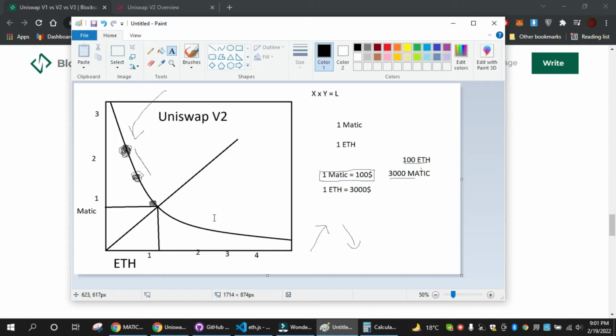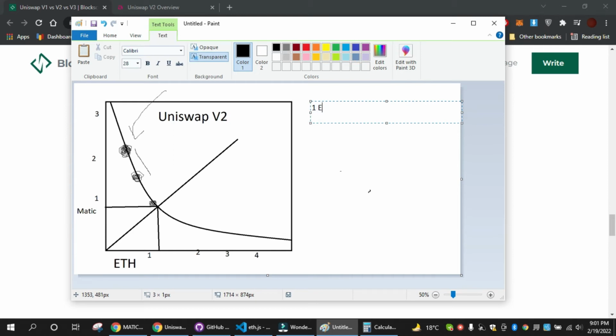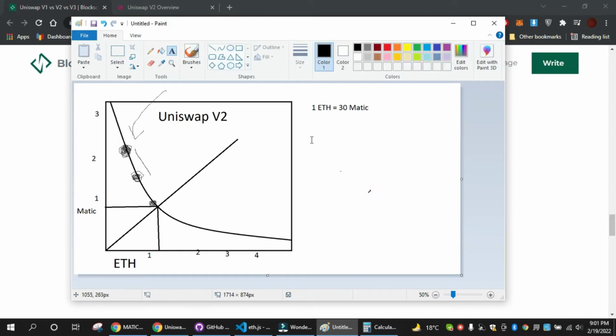Now where does this liquidity come from? There are investors who put their money in these pools. Let's say that this pool has a liquidity of 3 million. That 3 million needs to come from somewhere, and some people invest it and they definitely need some return. In the ideal situation, if 1 ETH equals 30 MATIC, you give 1 ETH, you get 30 MATIC, and that's how it works in the ideal case.